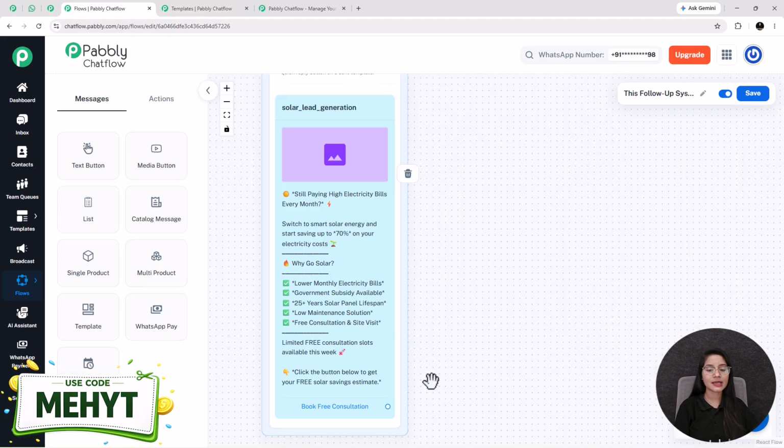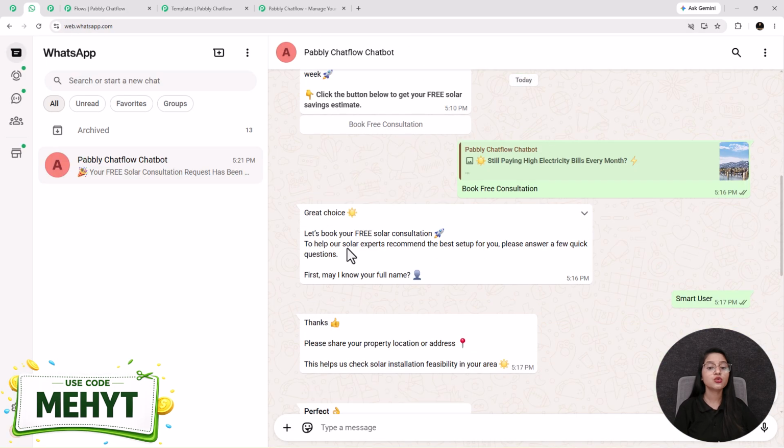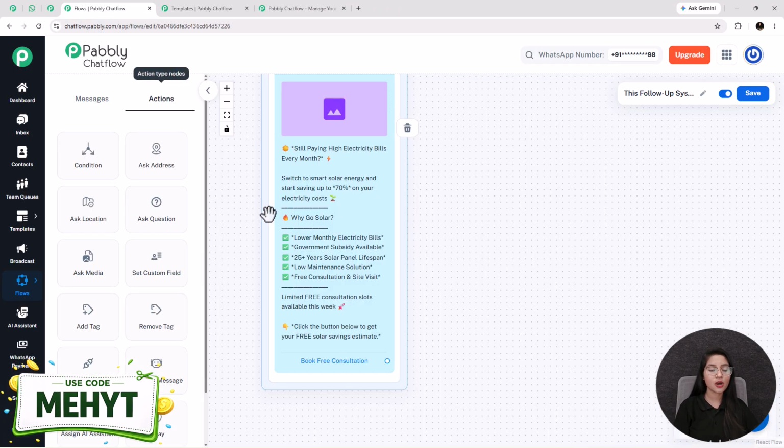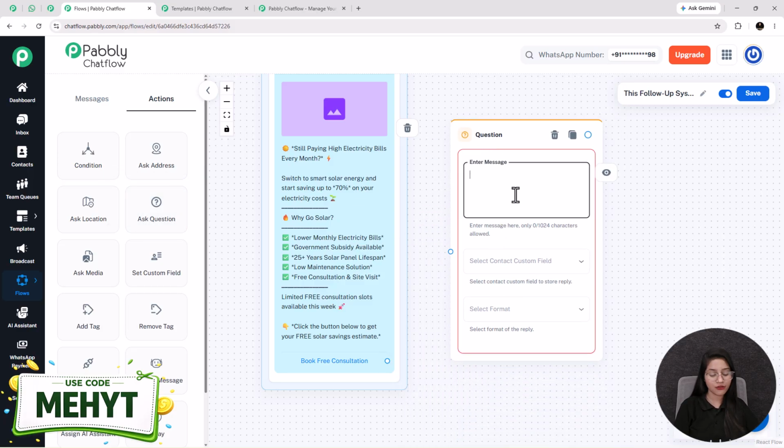Here I have selected the template, and you will see this template includes one button by the name of book free consultation. Now whenever the user clicks on this book free consultation, my bot will reply to them by asking them to share their full name. So for that, I am clicking on this actions option and adding one ask question button from here. After that, entering a question in this enter message box as great choice. Let's book your free solar consultation. First, may I know your full name?